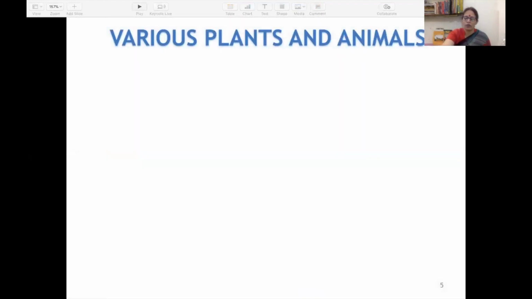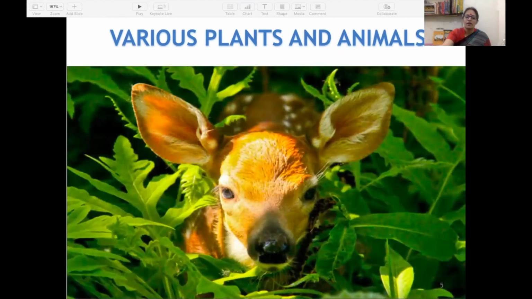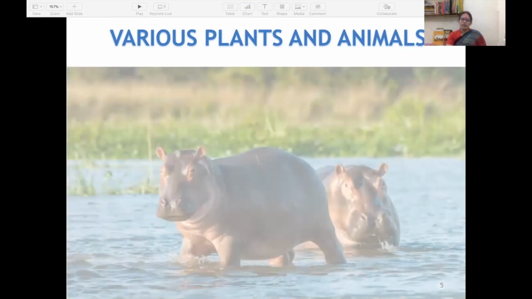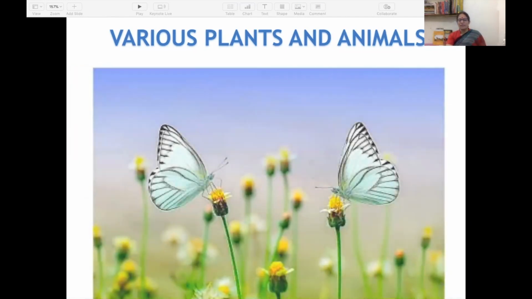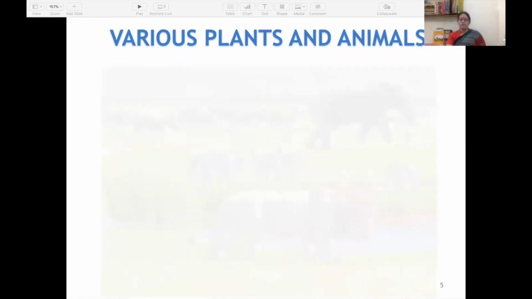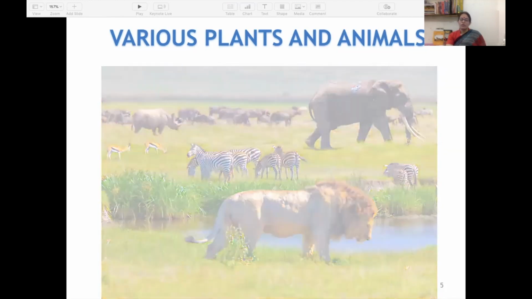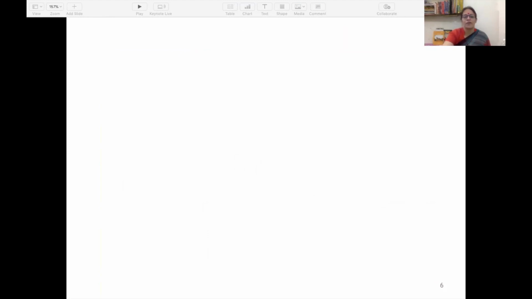You all know around you there are so many plants and so many animals, from very small size to bigger size. These slides are showing you glances of living things: hippopotamus, bigger animals, smaller animals, tiny animals, delicate animals, animals with a very short life period, plants, carnivores, jungle animals. So many things are there. Why have I shown you these? Because these plants and animals, smaller and bigger, are visible to us. We can see them with the eyes.